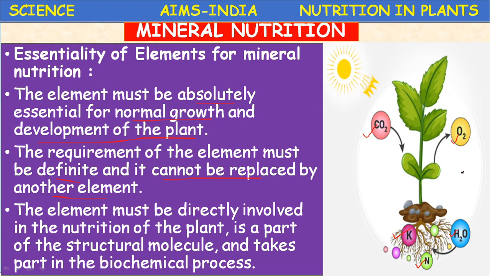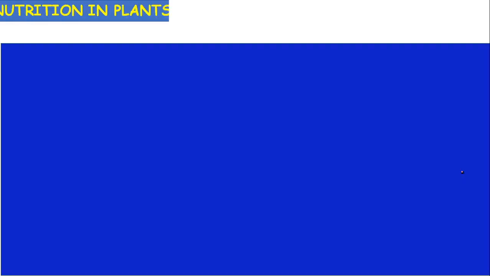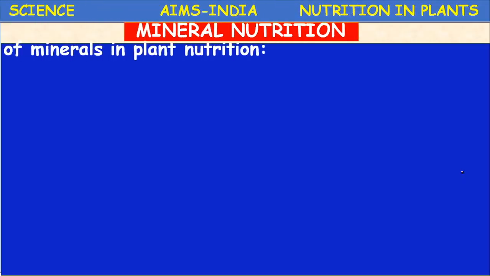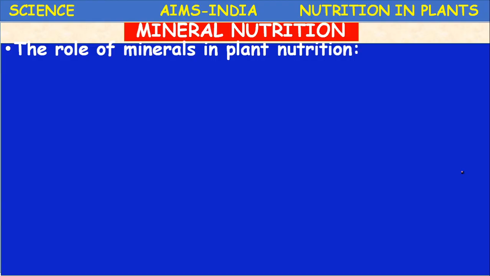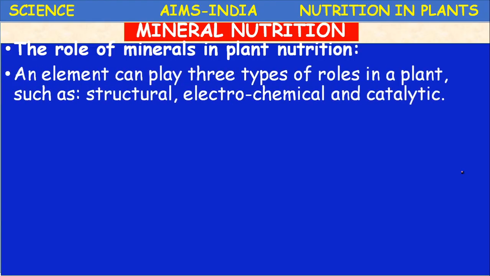Children, let us see the role of minerals in plant nutrition. An element can play three types of roles in the plant: a structural role, an electrochemical role and a catalytic role.